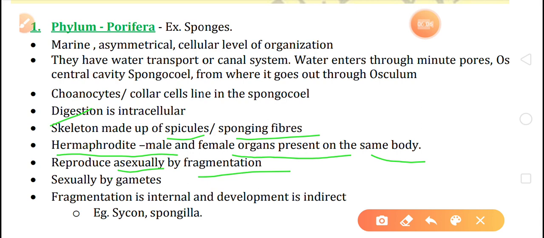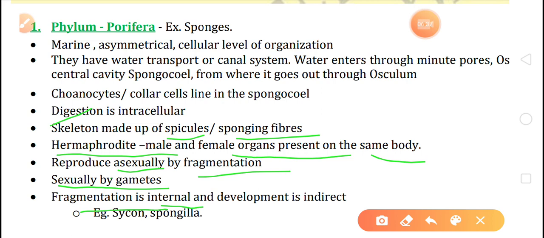So by fragmentation they can reproduce asexually, and sexually by gametes. The gametes are formed, and after that they fuse together, fertilization occurs, and in this way they reproduce sexually. Clear? Next one, that is fertilization. It's not fragmentation, it's fertilization.